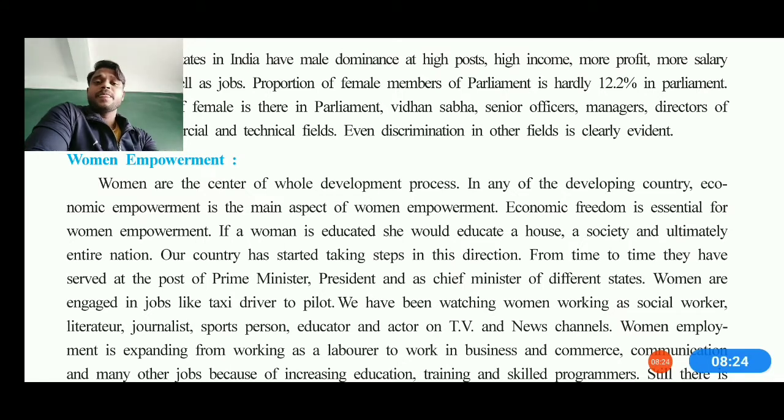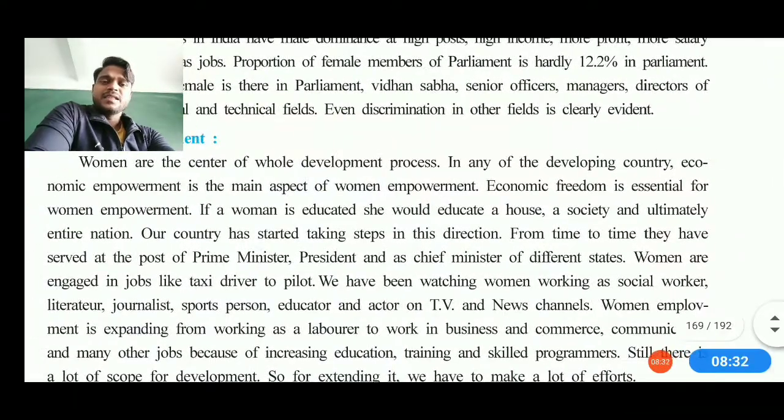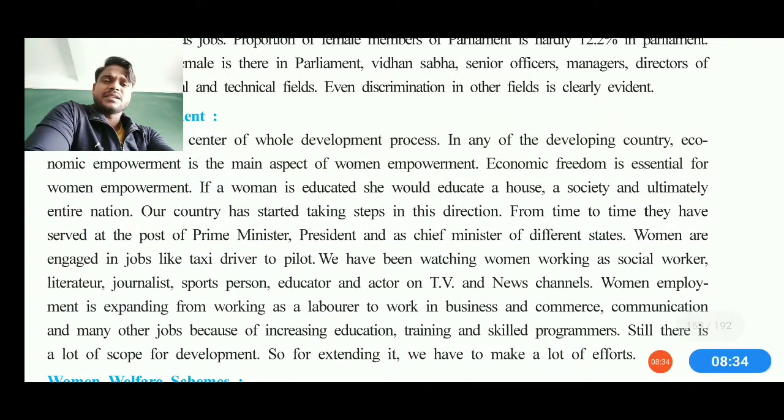also time to time. From the post of the prime minister to the president, as a chief minister in different states, women are engaged in these kinds of works. Right now they are seen in taxi driving jobs, then educator, actor, TV news channel, literature, lecturer, also teacher, and even cook. Everywhere women are now in focus. So that's how we can say they can be improving their well-being and their lifestyle also by these kinds of help.